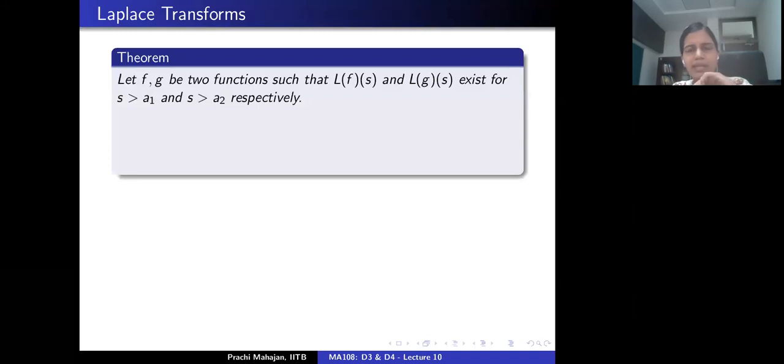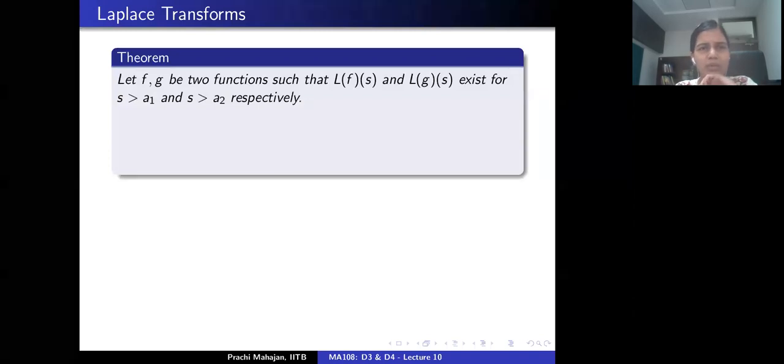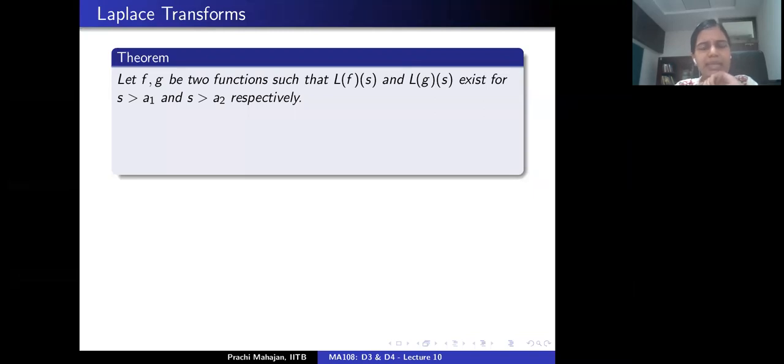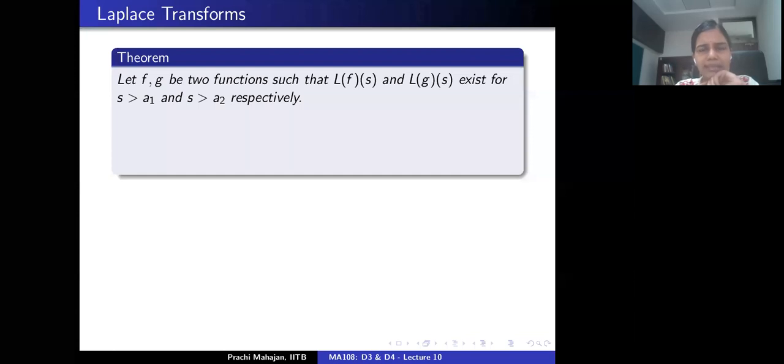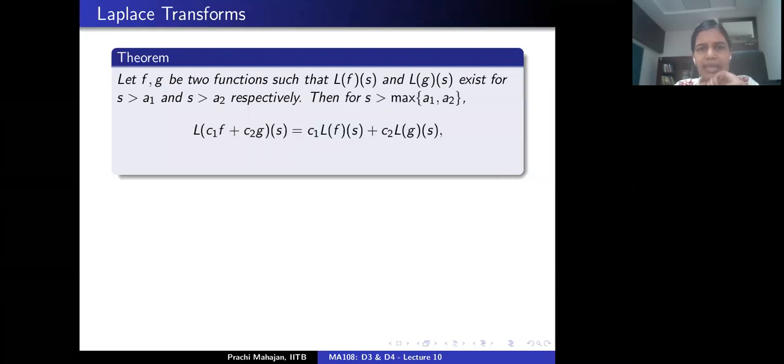Before we make any further progress, let's note down this very important property of Laplace transform, which is linearity. Suppose f and g are two functions such that the Laplace transforms of f and g exist for s bigger than a1 and s bigger than a2 respectively. Then one can consider the linear combination c1 f plus c2 g, and its Laplace transform.